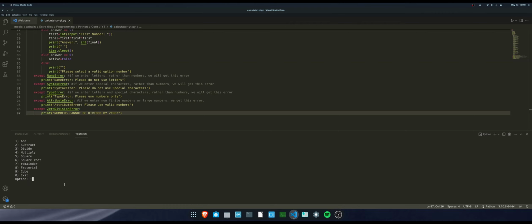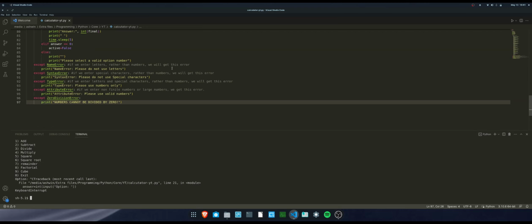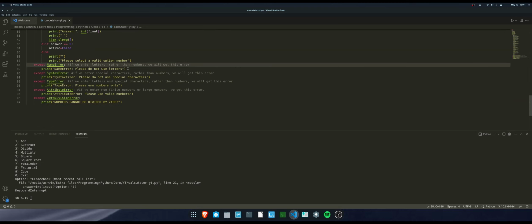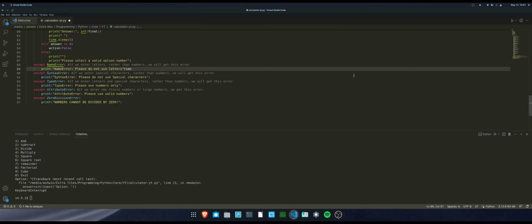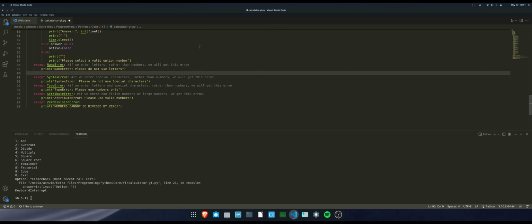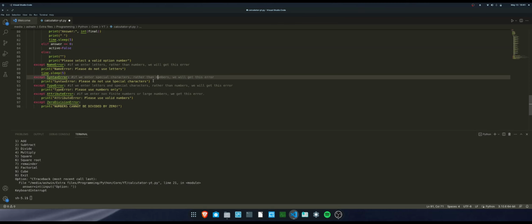Oh wait, I forgot to do time dot sleep for the errors. You forget a lot of things in coding. So let's just make sure that the program waits so that the user can read the error message, and then put out a correct response. So we're just going to do time dot sleep 5, not even 5, let's just 3. 5 is enough. So we're just gonna copy this line of code. I'm gonna paste it again and again.